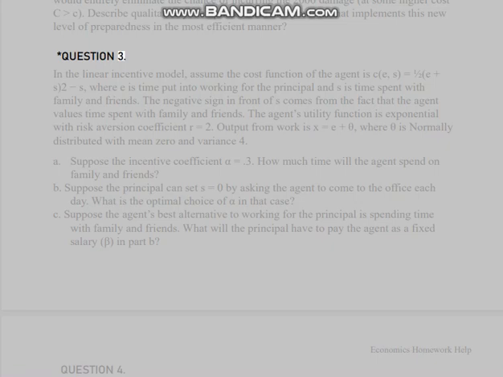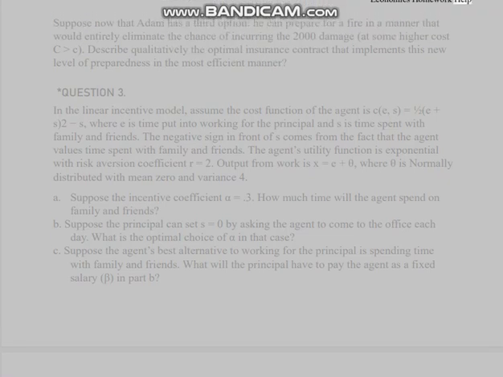Question 3. In the linear incentive model, assume the cost function of the agent is c(e, s) = 1/2 (e + s)^2 - s, where e is time put into working for the principal and s is time spent with family and friends. The negative sign in front of s comes from the fact that the agent values time spent with family and friends. The agent's utility function is exponential, with risk aversion coefficient r = 2. Output from work is x = e + theta, where theta is normally distributed with mean 0 and variance 4.